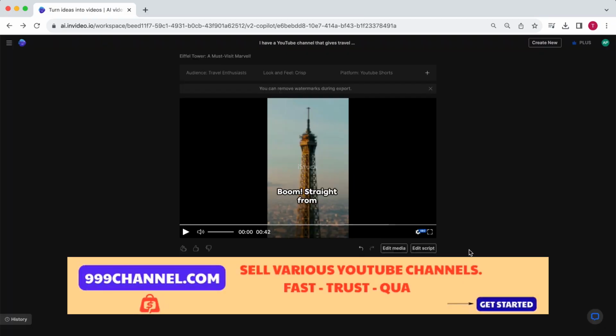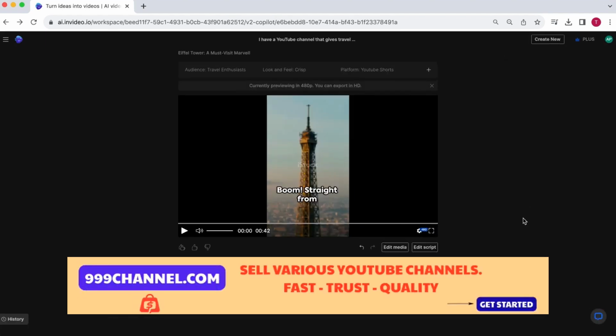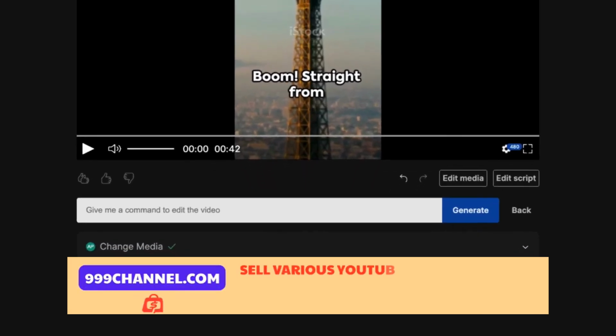Next to Edit Media, there is the Edit Script option. Here you can manually edit the script. However, the script is actually already very good, so I will leave that as is. However, the most powerful feature is in Video's AI Editor.